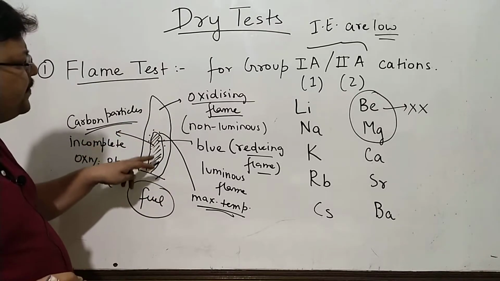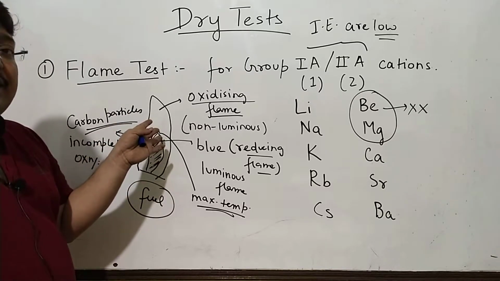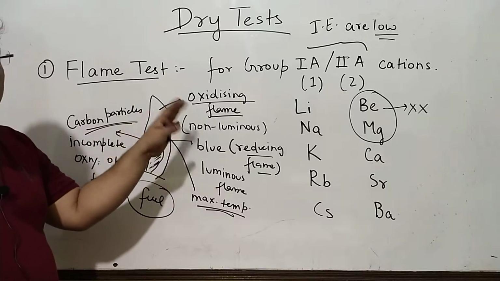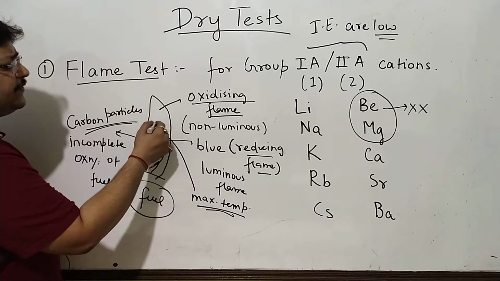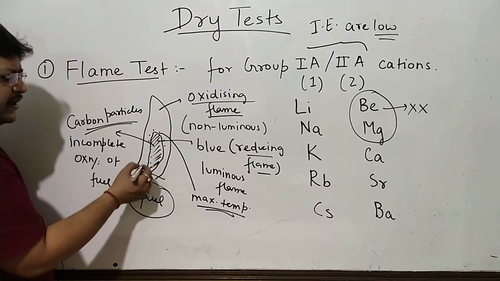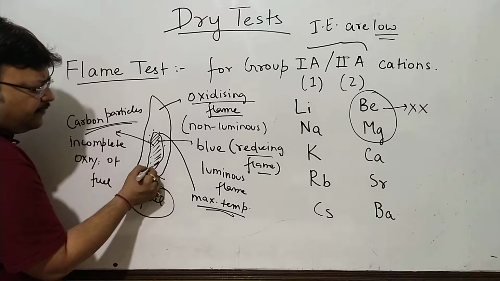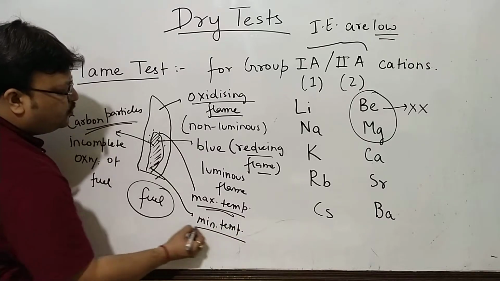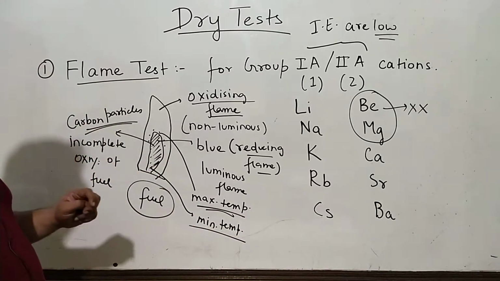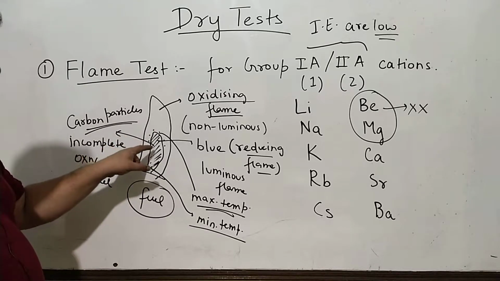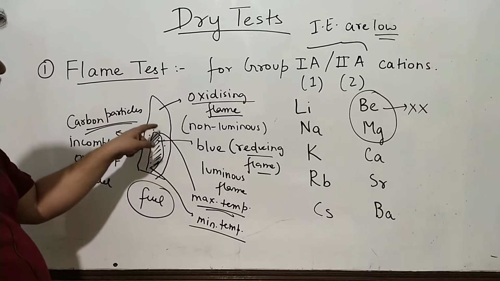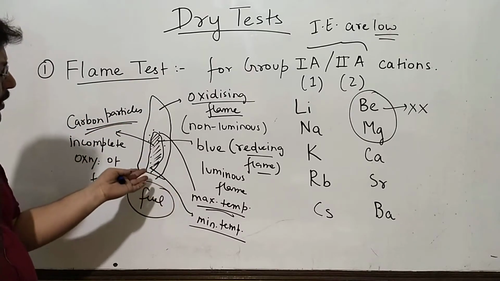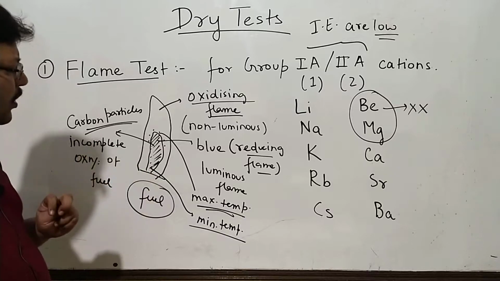We need to talk about these two parts of the flame, because different tests will be done in different parts of the flame. For instance, flame test is done generally in the oxidizing flame, and around this region of the flame where the temperature is reasonably high. The lower part, somewhere here, you should expect minimum temperature. So these are some recent questions which feature in the entrance exams. This is the portion where the fuel oxygen ratio is ideal. Here the temperature is maximum. Moving up or down, you will have lower temperature. It will be minimum, somewhere near the bottom.